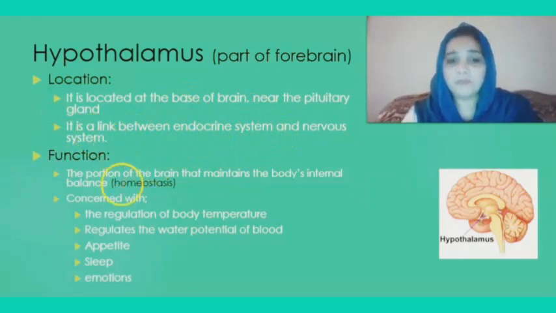Function. The portion of the brain that maintains the body's internal balance, homeostasis. Hypothalamus is concerned with the regulation of body temperature. It regulates the water potential of the blood, appetite, sleep, emotions.